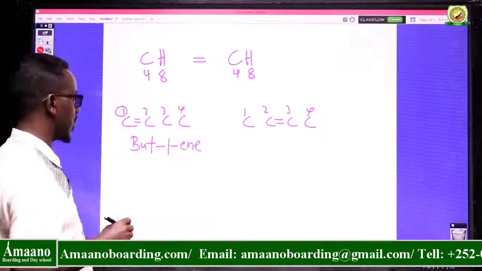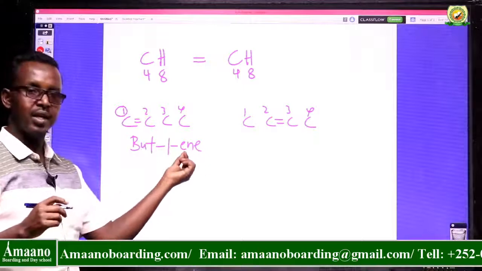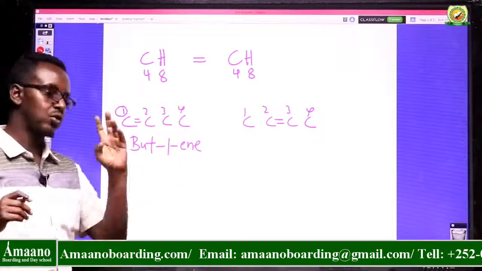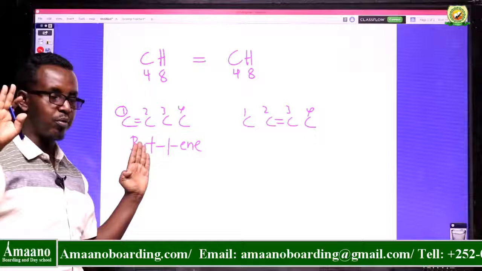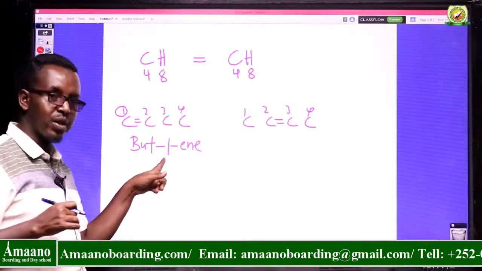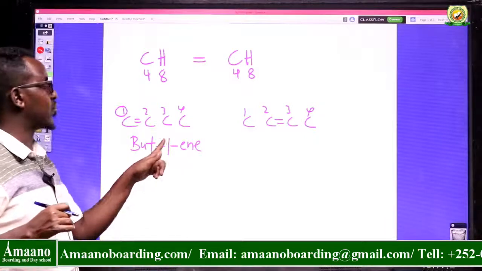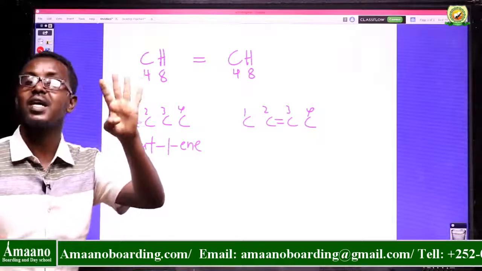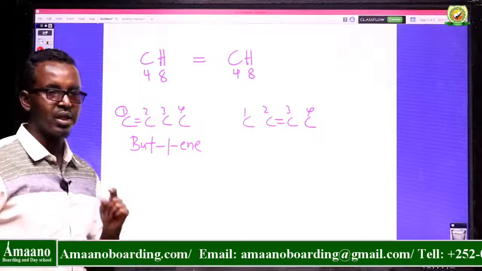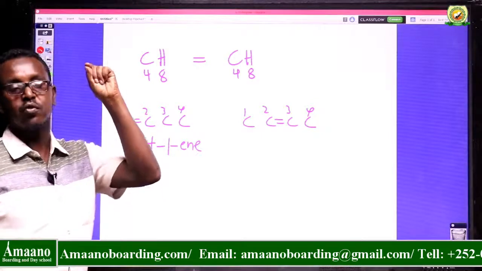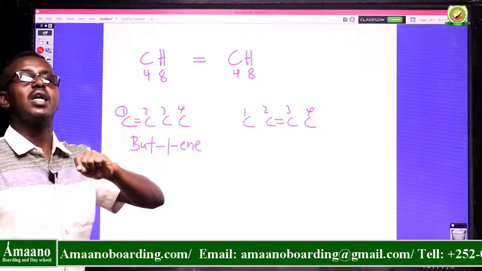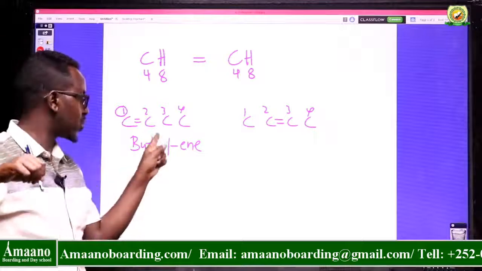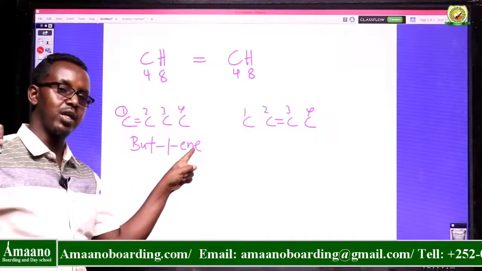Then you can say ene, which is the double bond, so but-1-ene. But means 4, so you have 4 carbon atoms, and carbon number 1 is attached to the double bond. So but-1-ene means like this: but means 4 carbon atoms, 1 is where the double bond is attached, and ene means double bond.